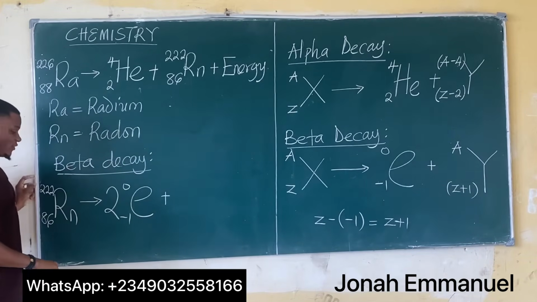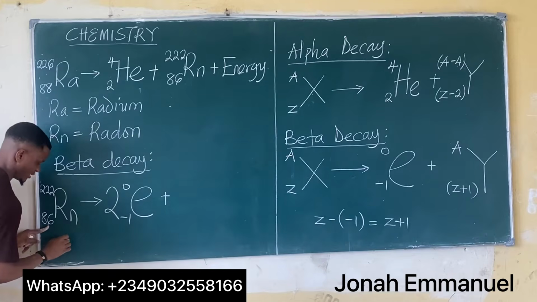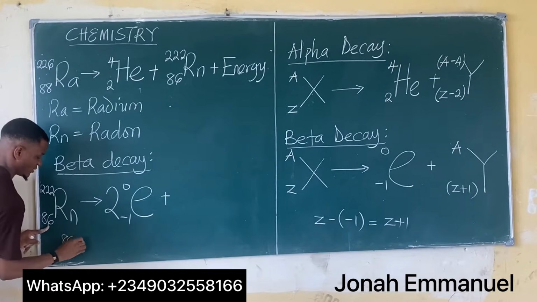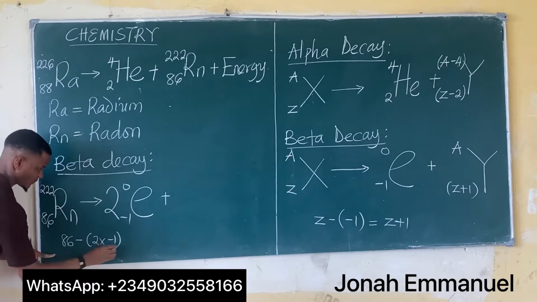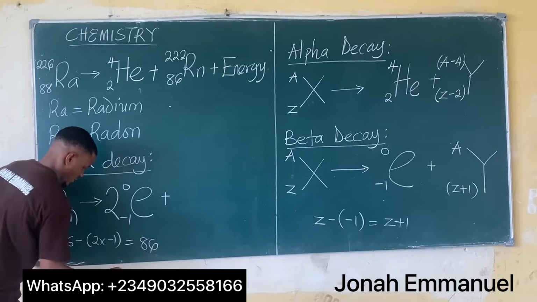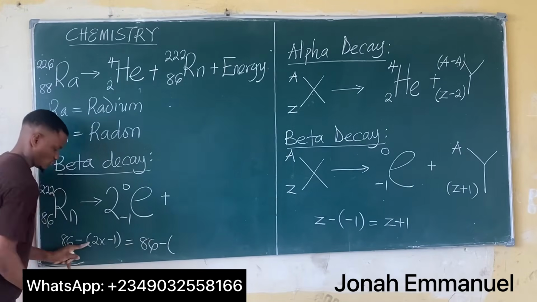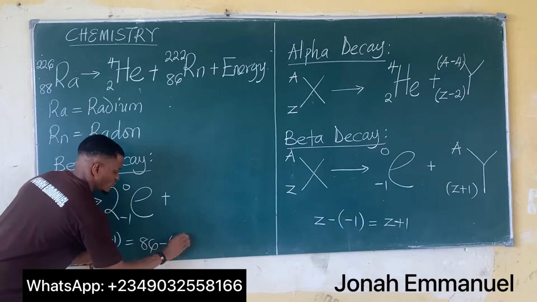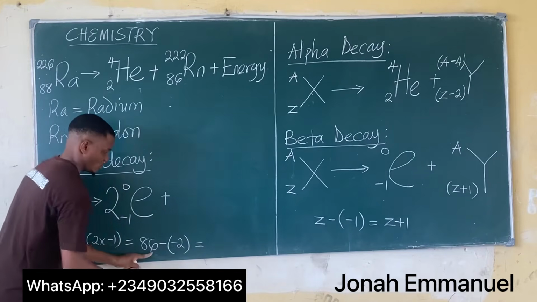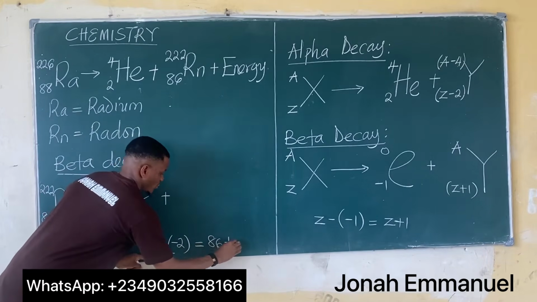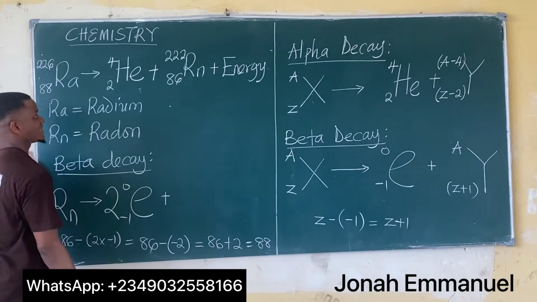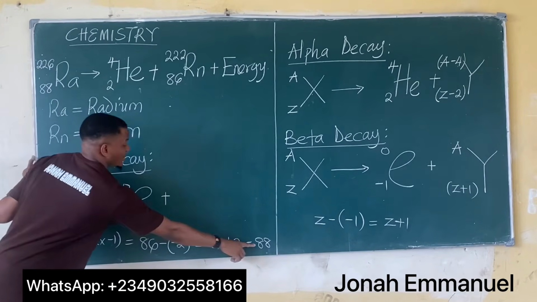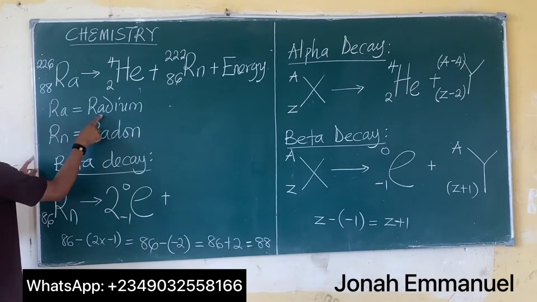the new element. Its atomic number becomes 86 minus 2 times minus 1, that's 86 plus 2, which is equal to 88. The element that has atomic number 88, as you can see here, is radium.